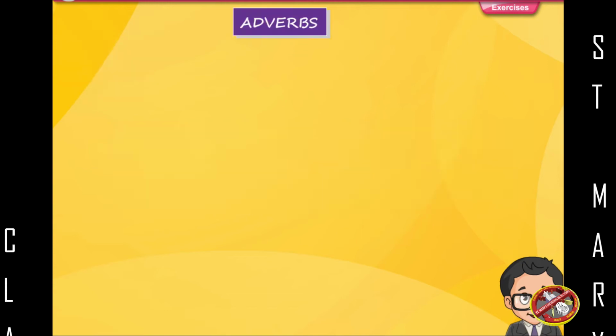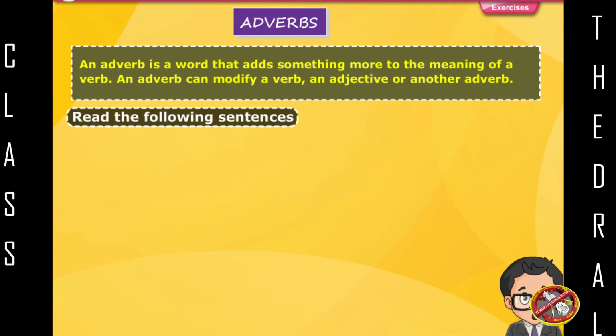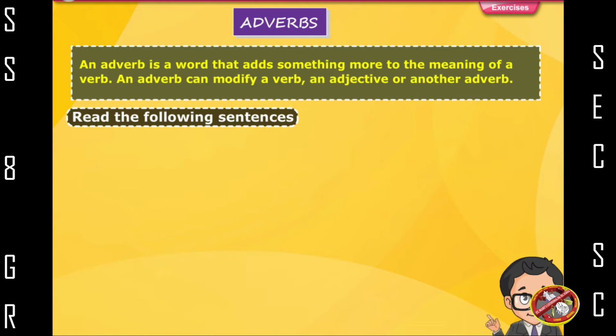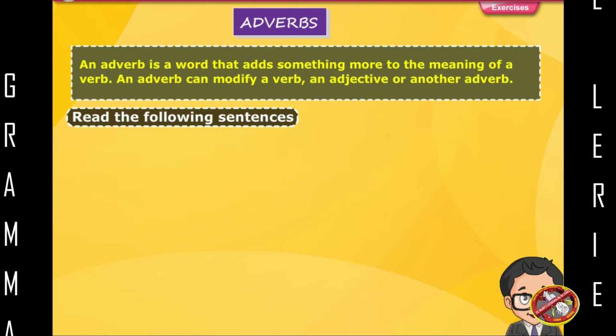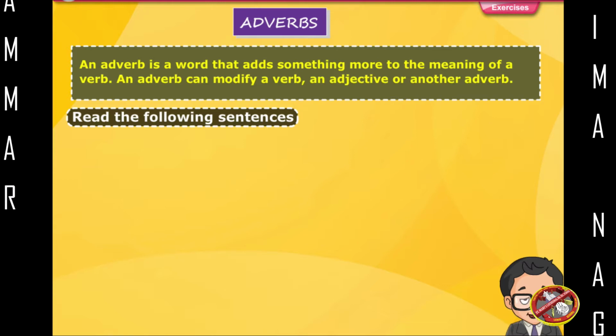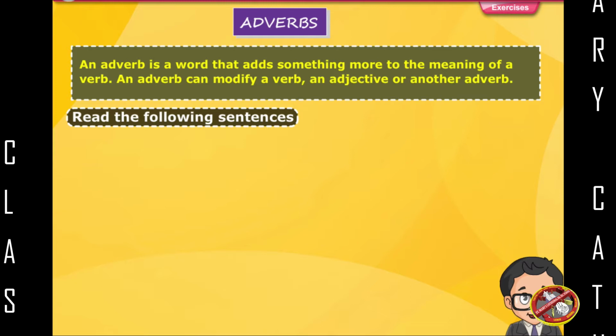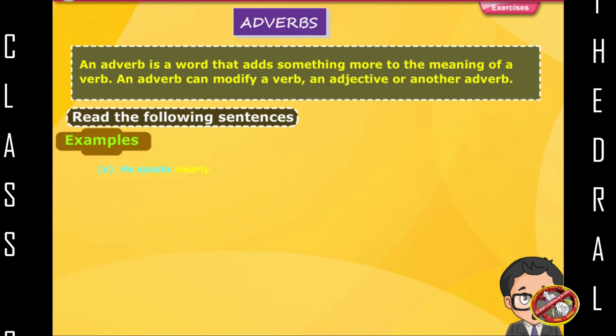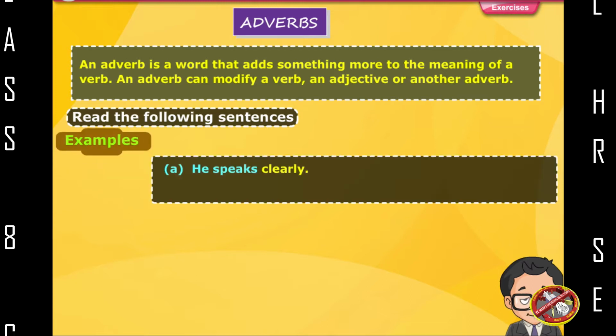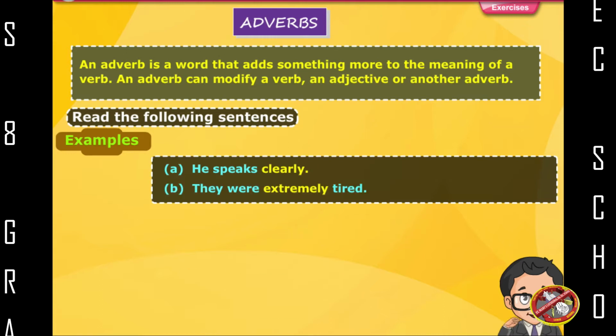Comparison. Adverbs. An adverb is a word that adds something more to the meaning of a verb. An adverb can modify a verb, an adjective or another adverb. Read the following sentences. Examples. He speaks clearly. They were extremely tired.